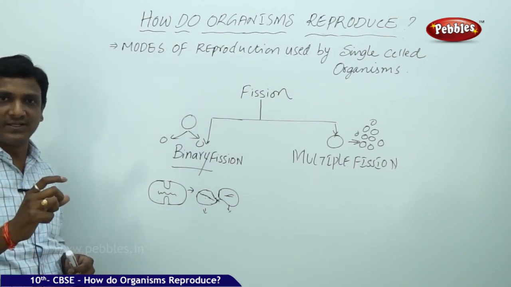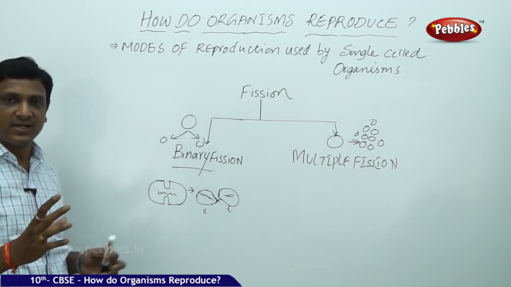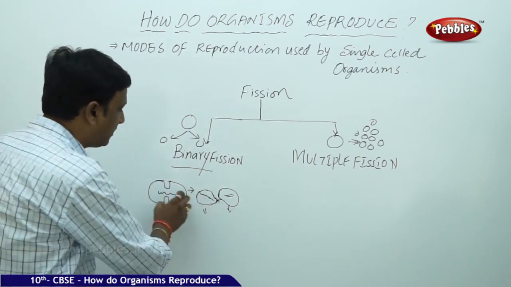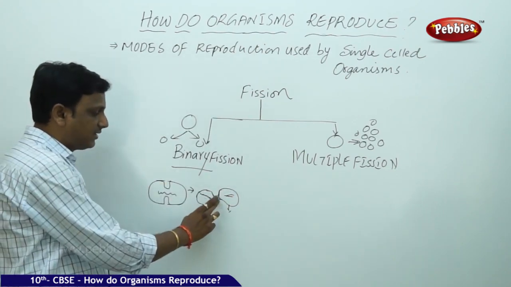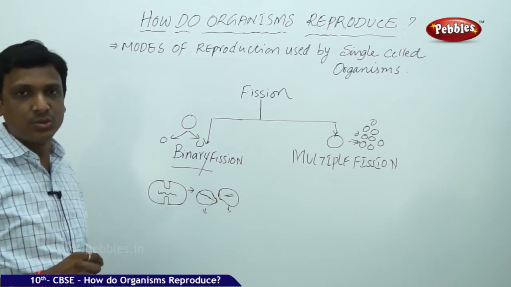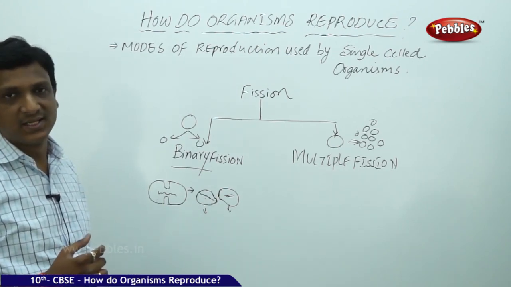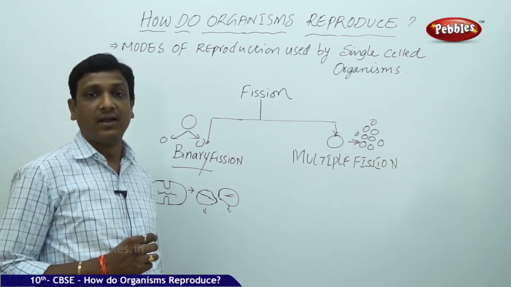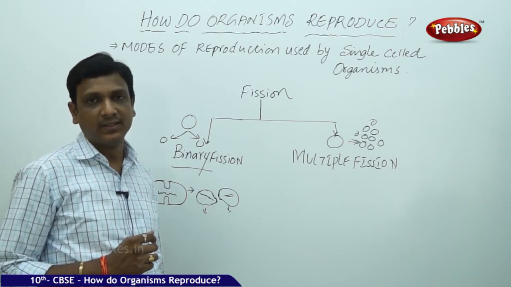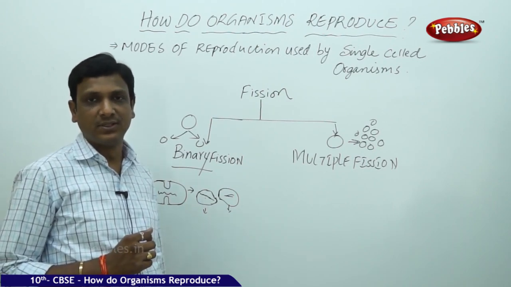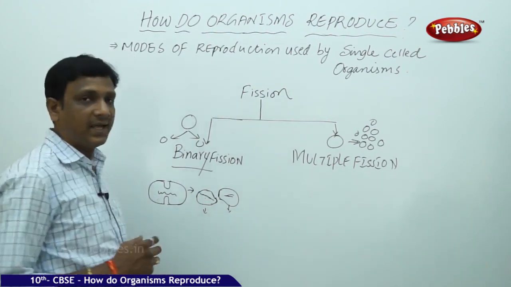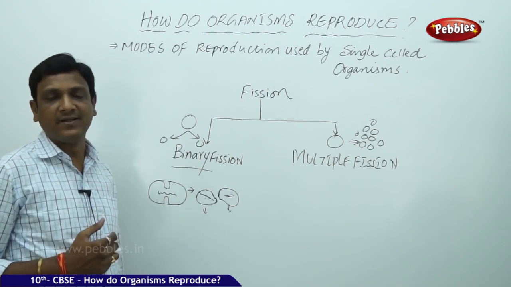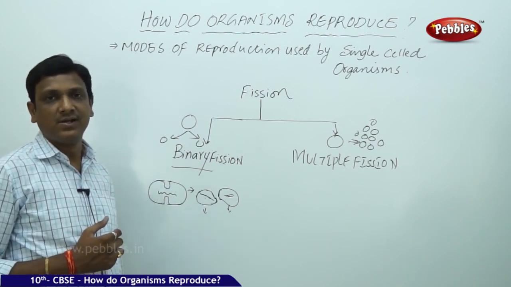First the genetic material is divided, then the cytoplasm is divided, and the cell membrane constricts like this and divides both the cells, and they are formed as two individual daughter cells. So this kind of binary fission is observed in organisms like bacteria, and this is also observed in protozoa. In protozoans we observe this binary fission. We can take the example of amoeba. In case of amoeba also, it splits into two. Amoeba binary fission we see, paramecium, euglena.